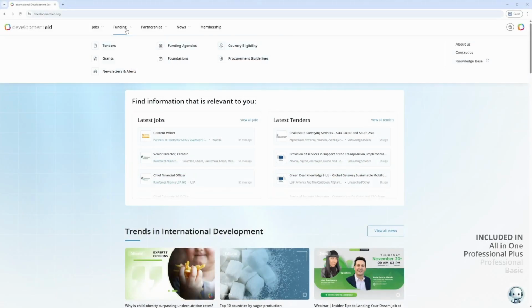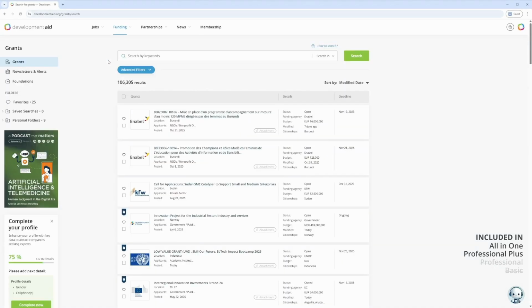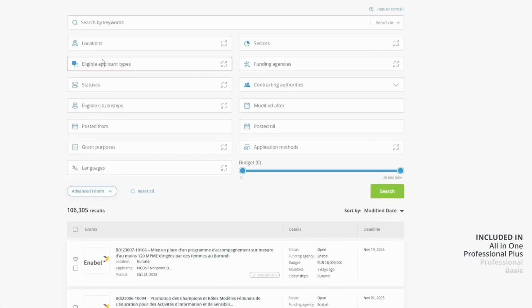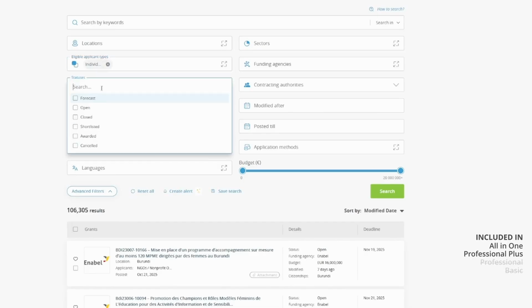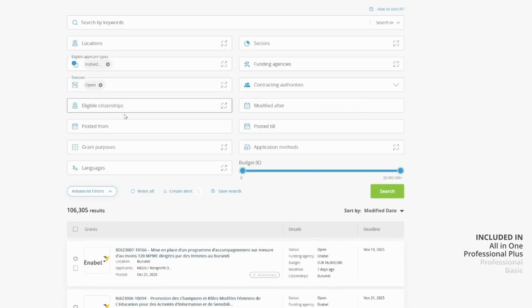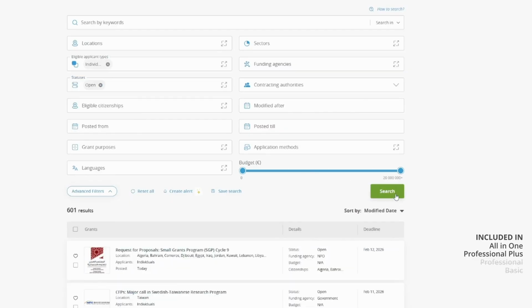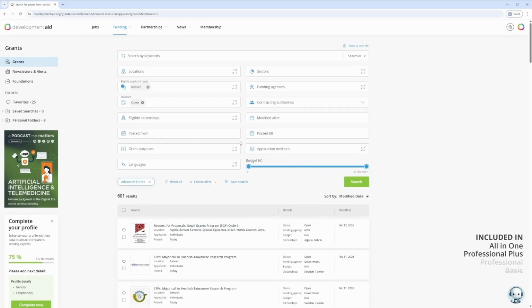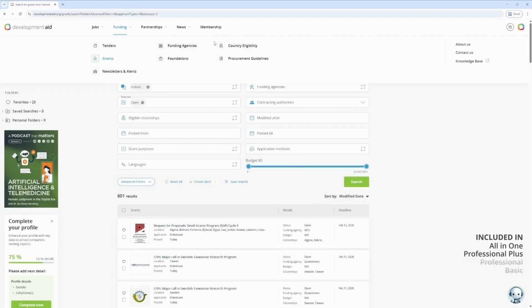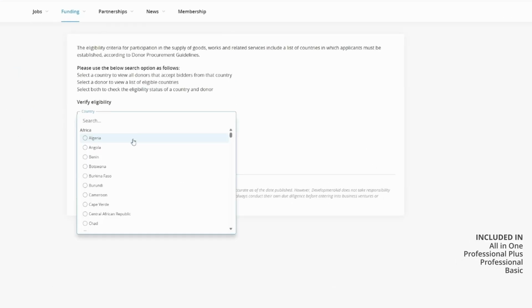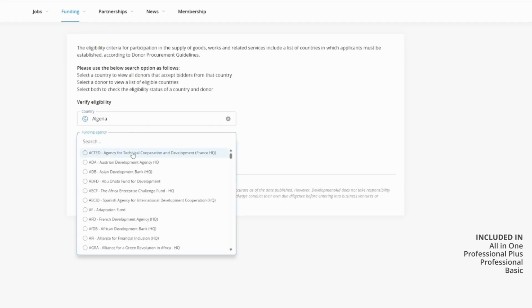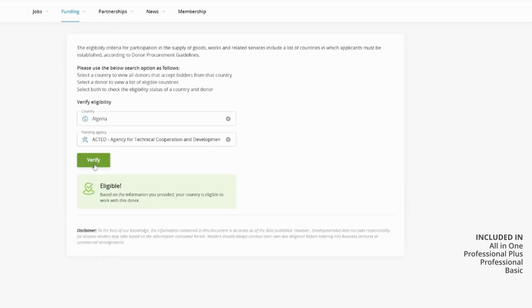If you have your own project idea or research initiative, explore the Grants section. Filter by status and applicant type to find open calls for individuals, a great alternative for experts looking to lead or fund their own work. Country eligibility is another useful tool. It helps you verify whether specific countries or organizations are eligible to participate with a given donor. Select a country, a donor, or both, and you'll see eligibility instantly.